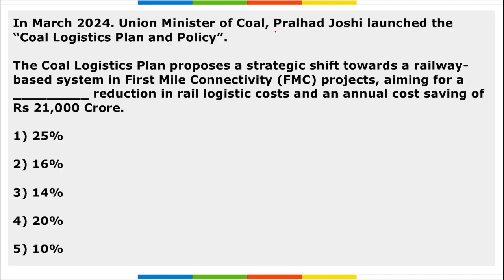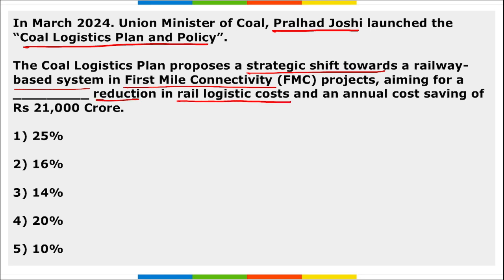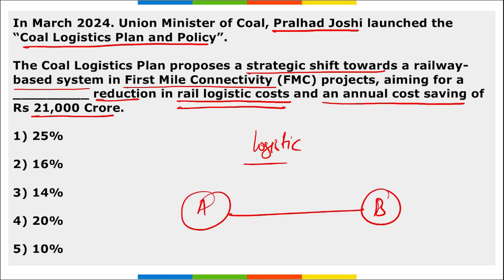Next, Union Minister of Coal Pralhad Joshi launched the Coal Logistic Plan and Policy. The question asked here is, the Coal Logistic Plan proposes a strategic shift towards a railway-based system in first mile connectivity projects, aiming for a dash reduction in rail logistic cost and an annual cost saving of 21,000 crore rupees. So the question is how much percent reduction in the rail logistic cost they are aiming for. See, logistic cost is basically when a product goes from location A to location B, the amount of cost required to transfer this product from A to B is your logistic cost.